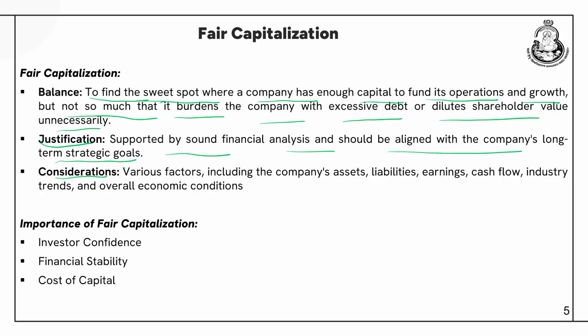And what are the considerations for this? Various factors which include company's assets. We have seen, we take into consideration the assets in one of the theories. Then earnings, we take this into the earnings theory, cash flow, industry trends, economic conditions. So these all factors are taken into consideration to determine the fair amount of capitalization for a company, right? We take into consideration the assets and liabilities when we are talking about the cost theory. We take into consideration the earnings when we are talking about the earnings theory. The economic conditions are also very important.